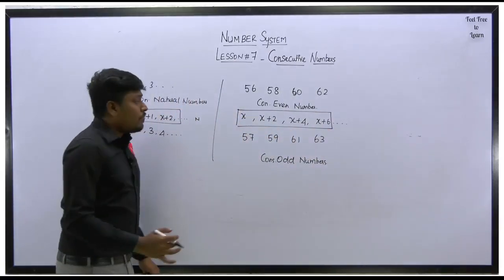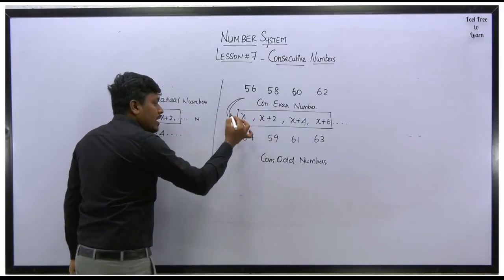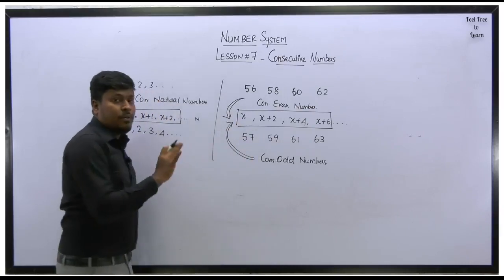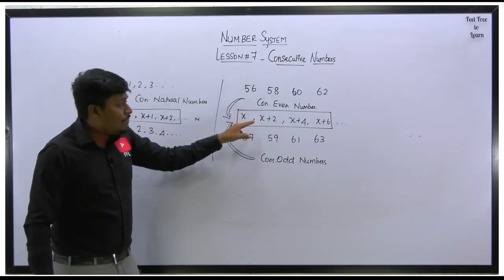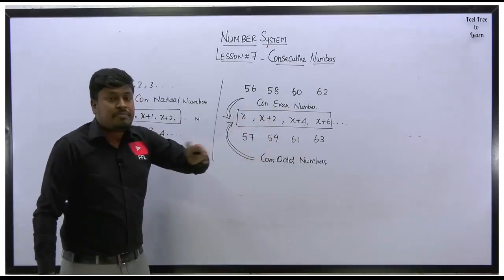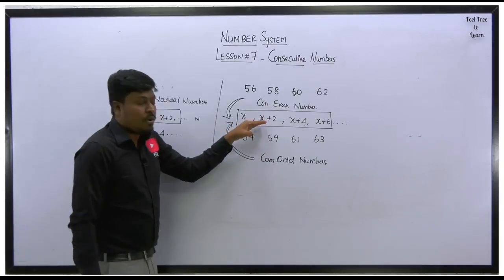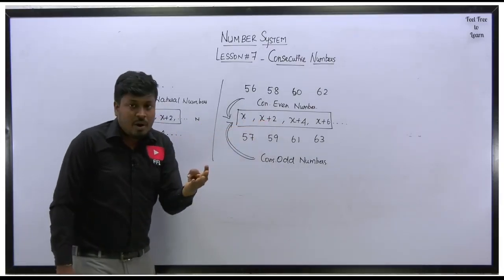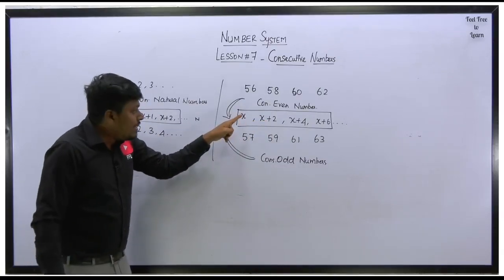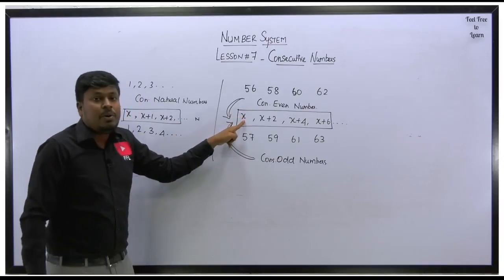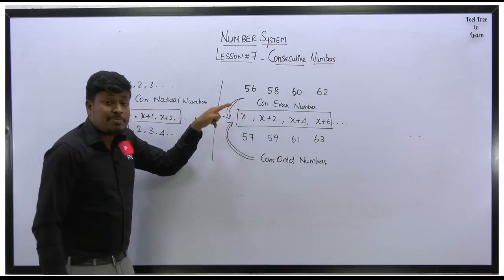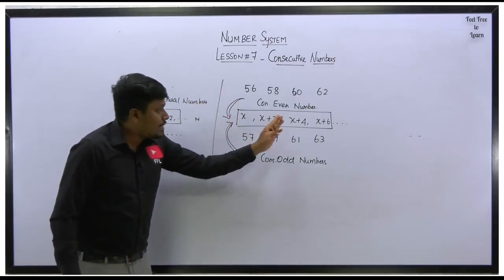Friends, listen here. For consecutive even numbers and consecutive odd numbers, both have the same format. For both cases, the format is the same. You should not say that for consecutive odd it is x, x plus 3, x plus 5. No, that is wrong. This is the basic format which is common for consecutive odd as well as consecutive even. Instead of x, if you substitute an even number, this becomes consecutive even. Instead of x, if you substitute an odd number, it becomes consecutive odd.